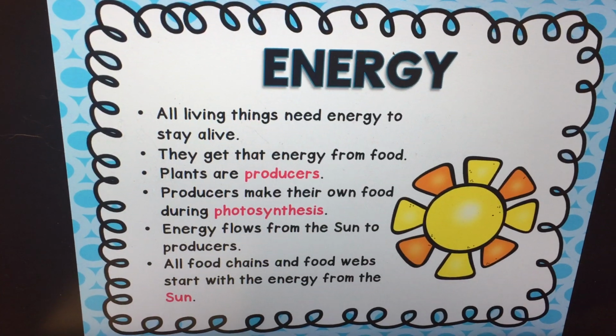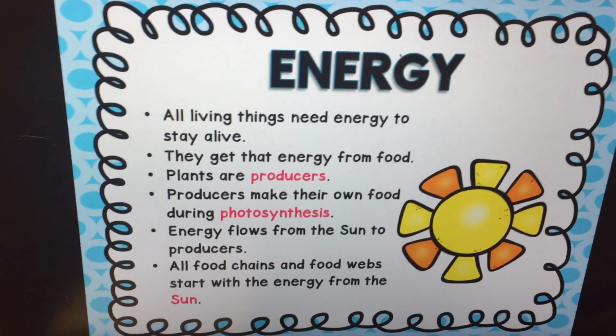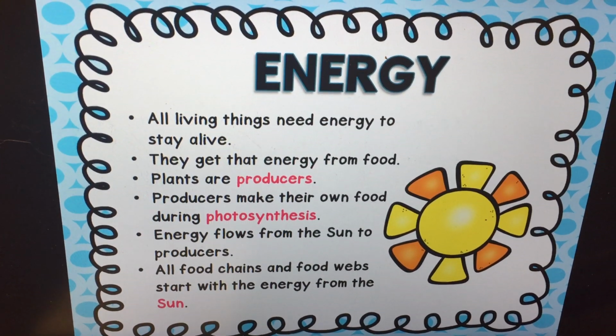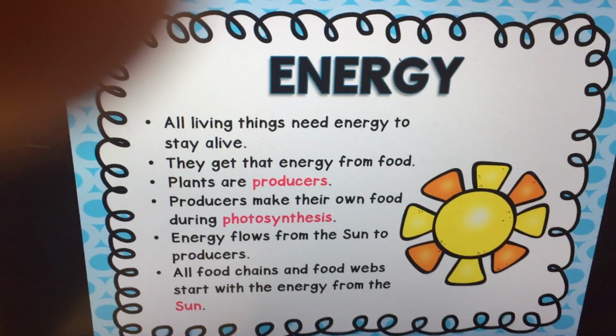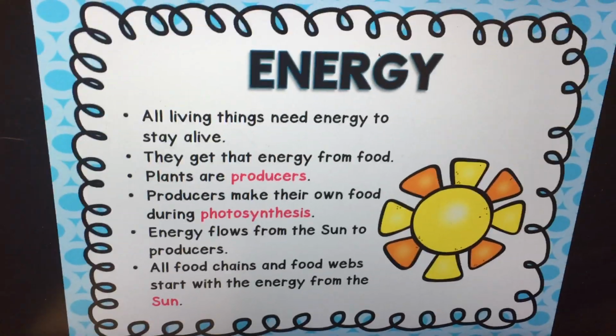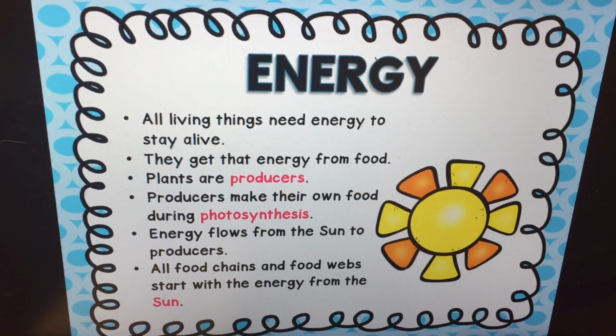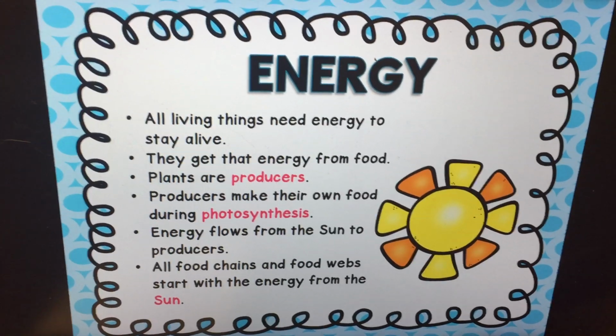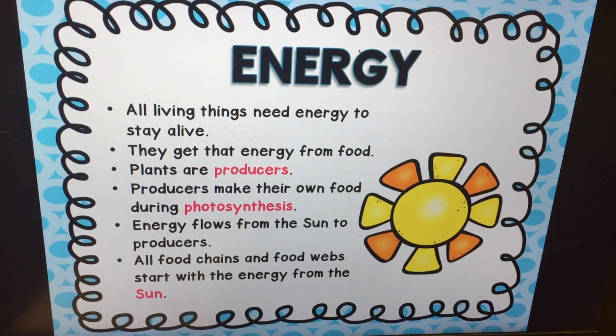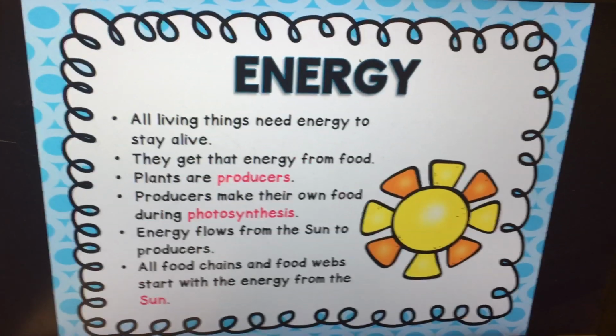Energy flows down from the sun to the producers to help them make energy. All food chains and food webs start with the energy from the sun. Now make sure that you're paying attention to those key words that are highlighted in red for your notes.